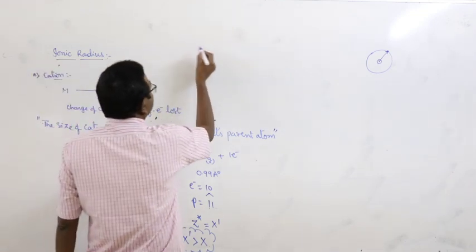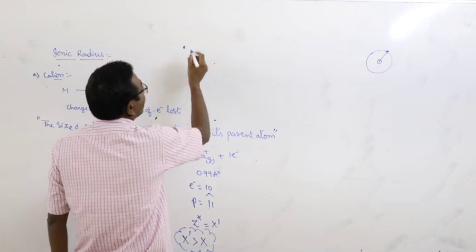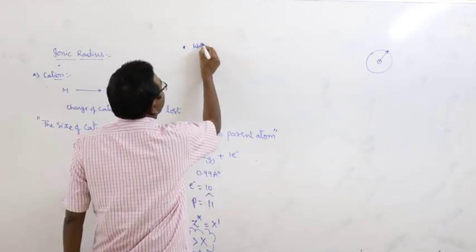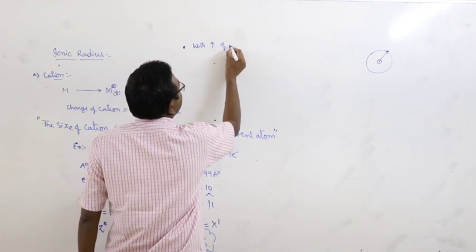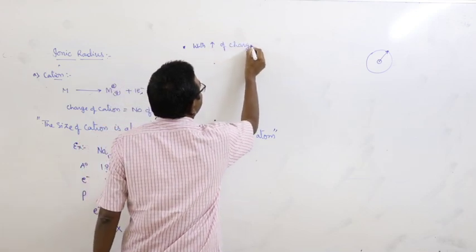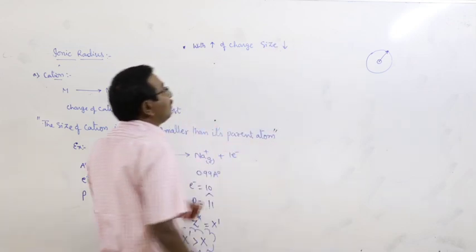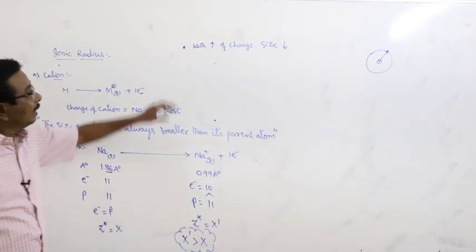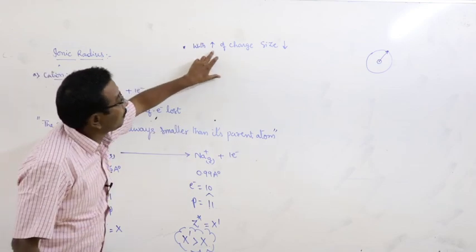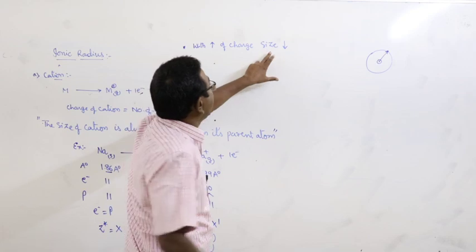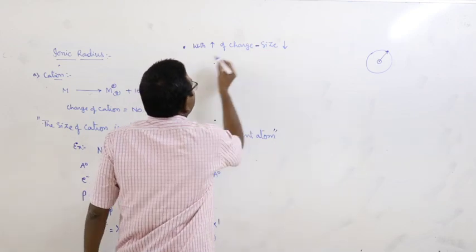Look at the second statement. In a cation, with increase of charge, size gradually decreases. They are inversely related. In a cation, with increase of charge of the cation, size decreases.